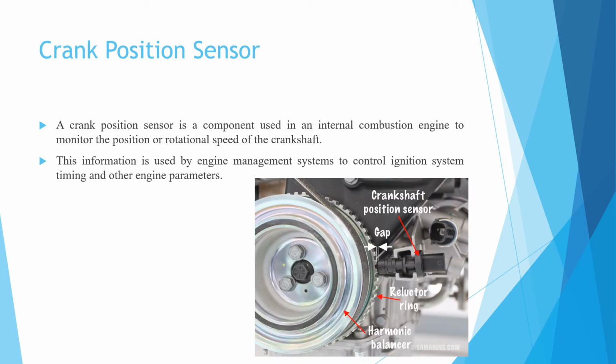Next is the crank position sensor. A crank position sensor is a component which is used in an IC engine to monitor the position or rotational speed of the crankshaft.